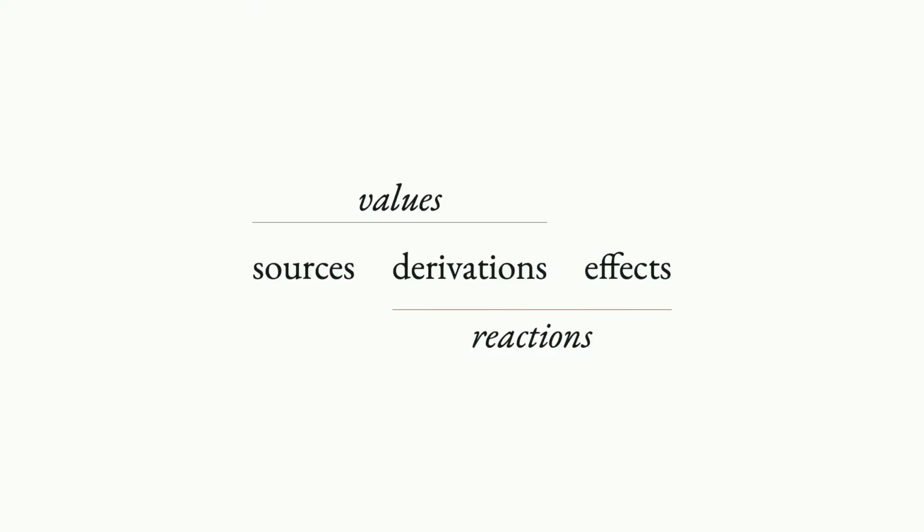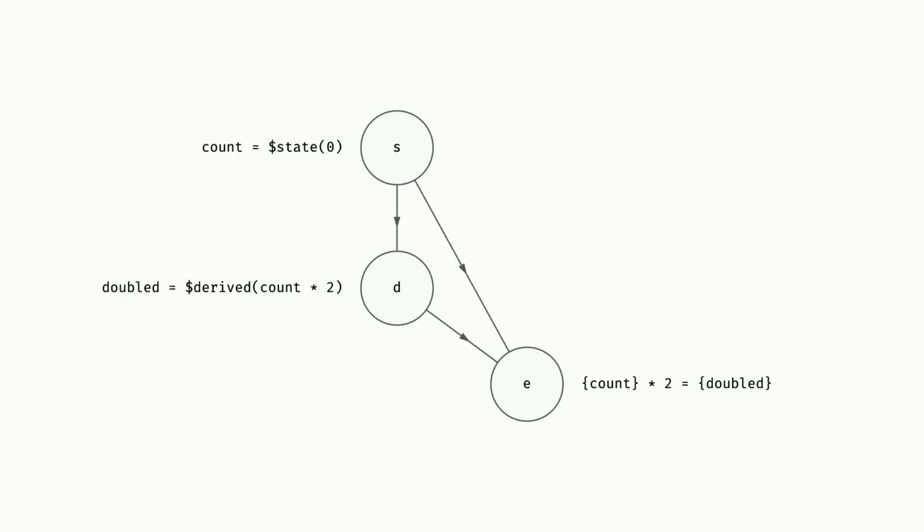So when people talk about signals, they're generally talking about three things: sources, derivations, and effects. Sources contain values. Effects are things that react to changes to those values. Derivations are both values and reactions. They update when their dependencies change, but effects and derivations can also depend on them. So you end up with a dependency graph with sources at the top and effects at the bottom and derivations potentially in the middle. A source might be something like count equals state 0.